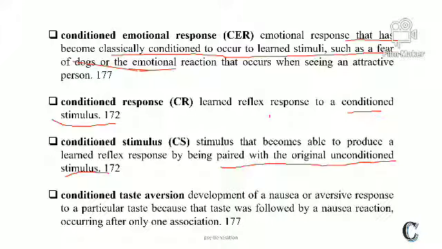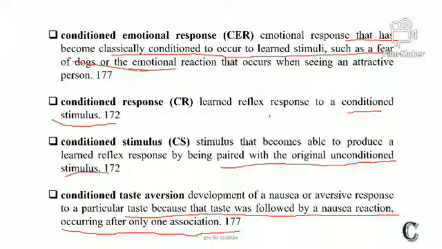Conditioned taste aversion. This is one of the aversion therapies. Development of a nausea or aversive response to a particular taste because that taste was followed by a nausea reaction occurring after only one association.